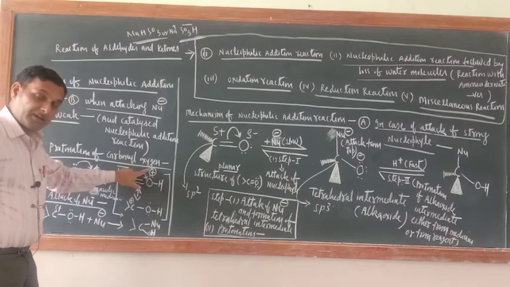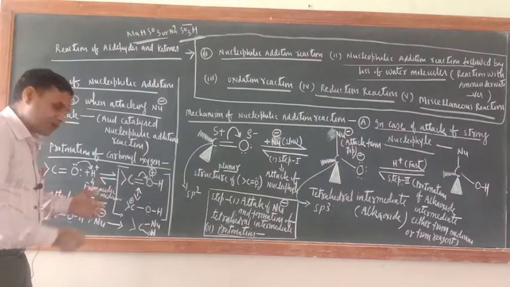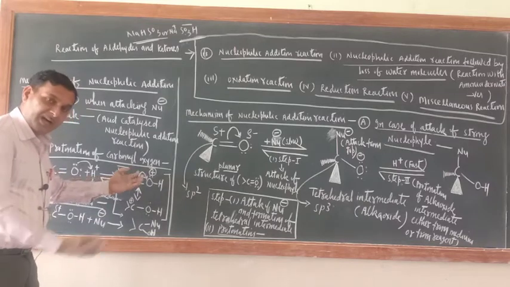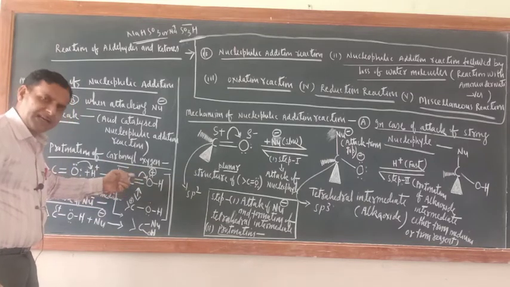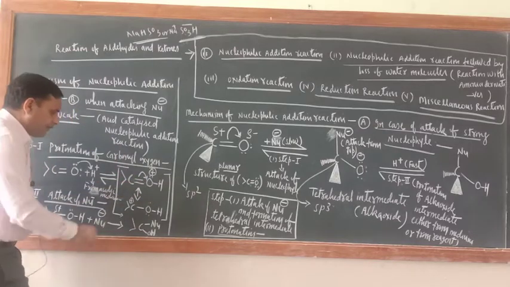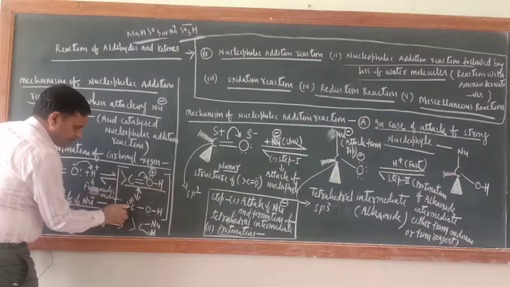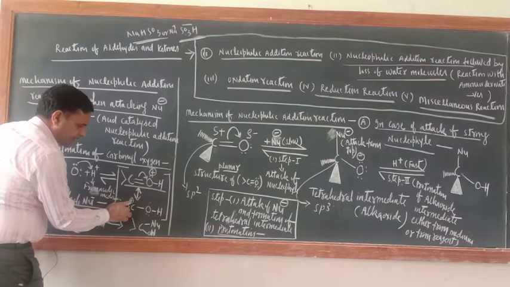Now oxygen has acquired a slightly positive charge, meaning electron deficiency is there. So now this oxygen will attract the bond pair electrons, the pi electrons, which are present between carbon and oxygen. The second resonating structure of this one is this, with a slightly positive charge at the carbon atom.